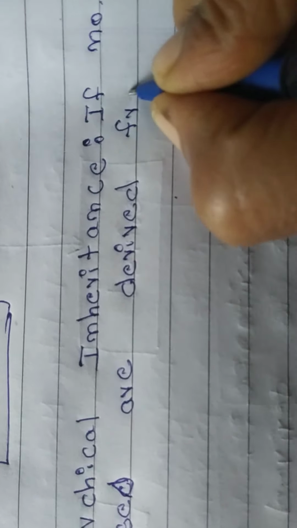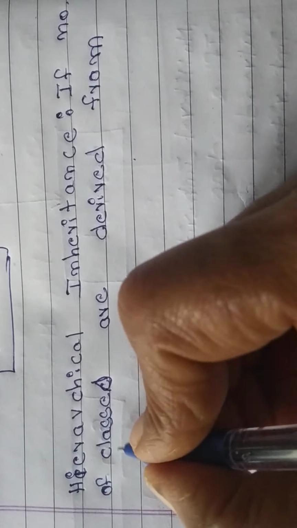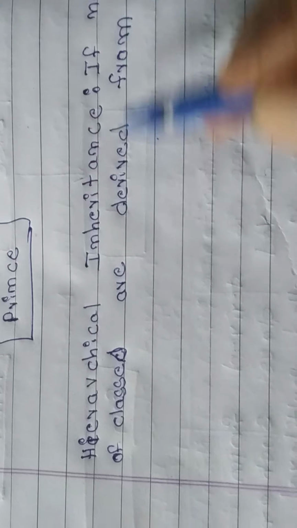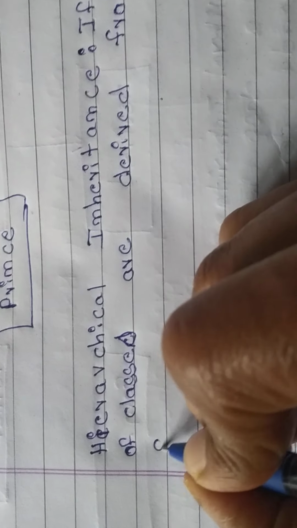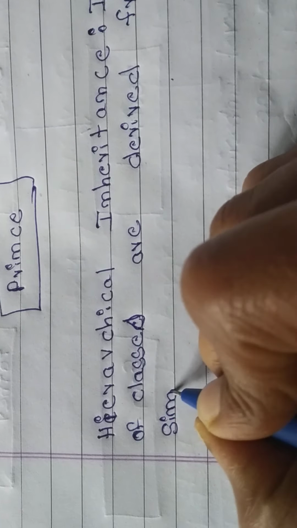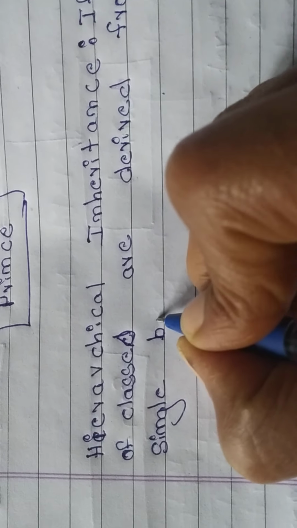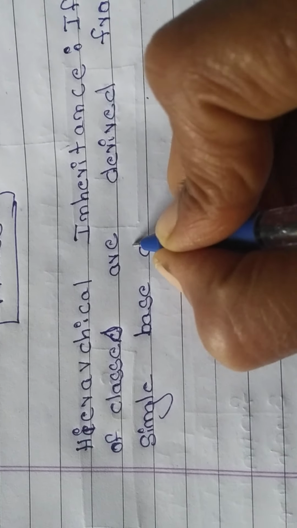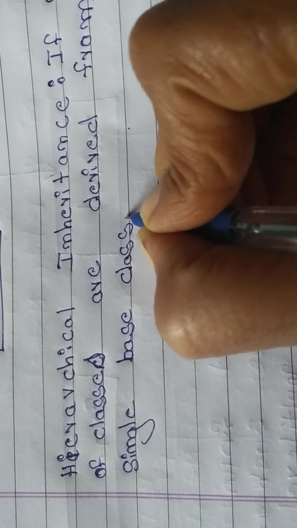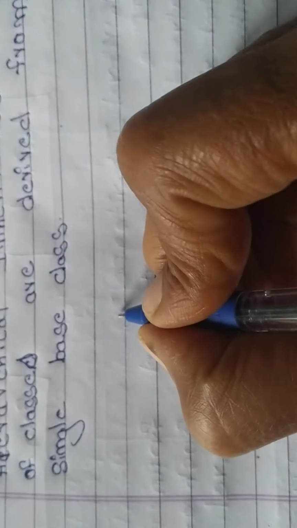I am not getting time. Okay, still I am giving you time to expect 100 marks from you.